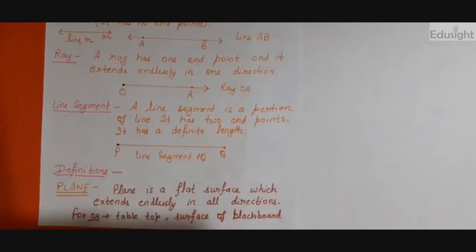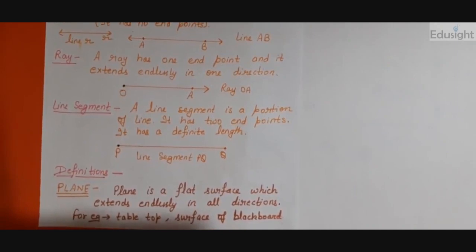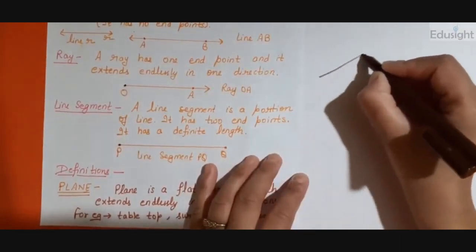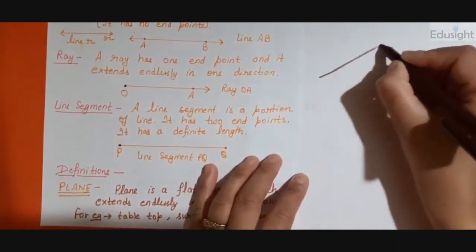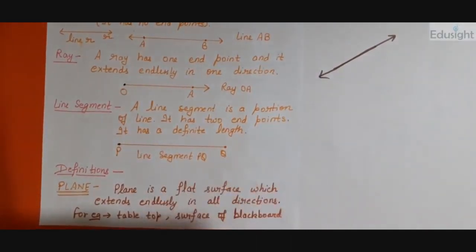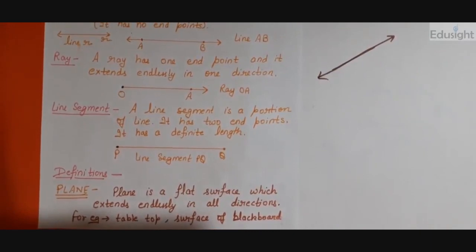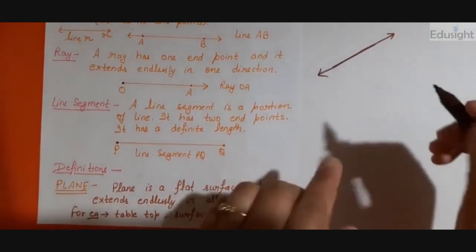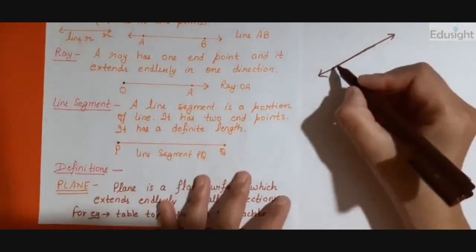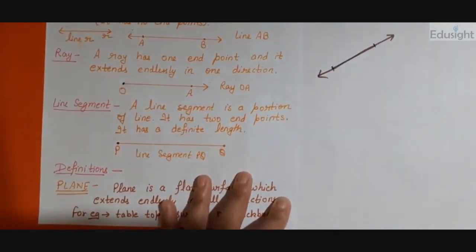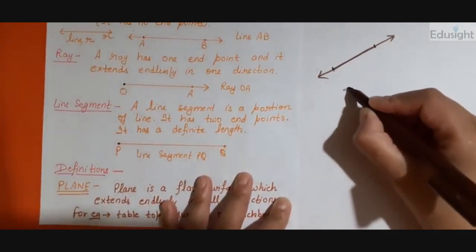All right. Next we have line segment. Now what is a line segment? Suppose I have a line, which can be extended in both directions. Suppose this is a line, right? A line segment is a portion of a line. Suppose I take some portion of this line starting from here to here, right?